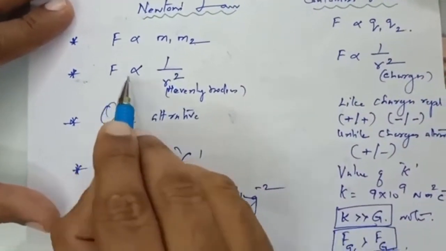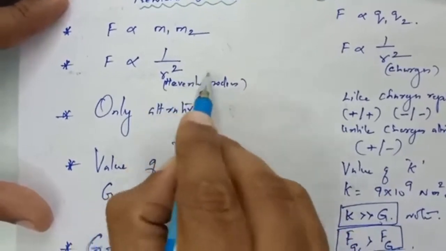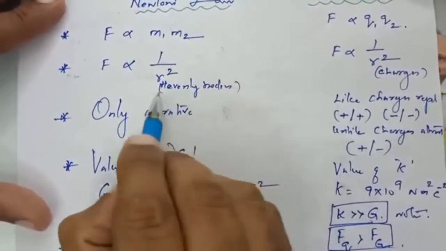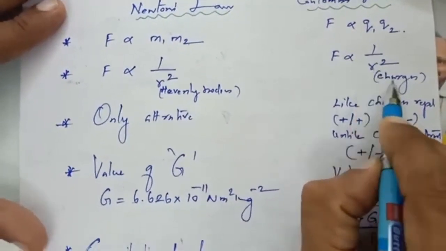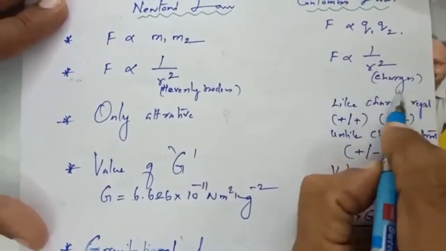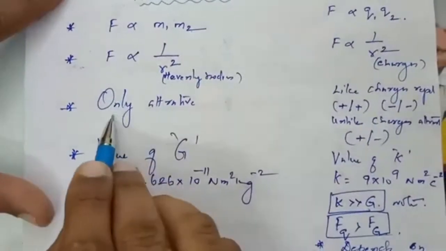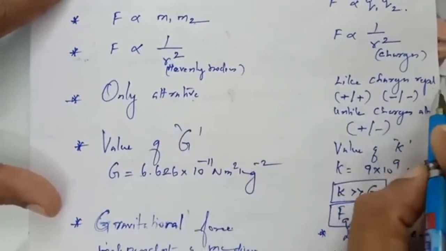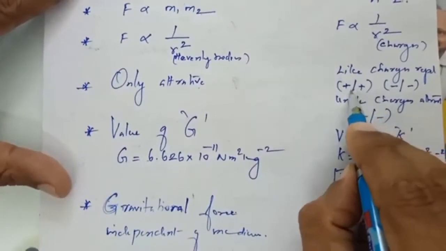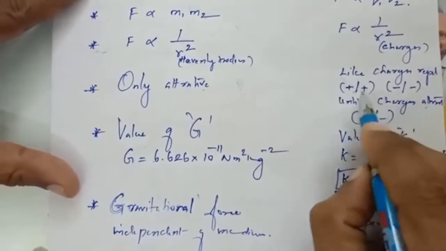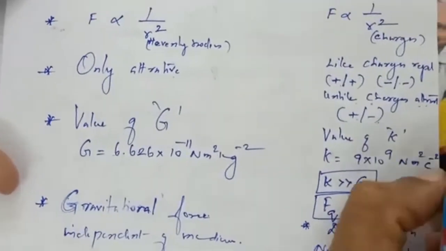Here force is inversely proportional to the square of the distance between the two heavenly bodies. But here the force is inversely proportional to the square of the distance between the two charges. Gravitational force is only attractive, and electrostatic force has both repulsive and attractive nature. For like charges the force is repulsive, for unlike charges the force is attractive.